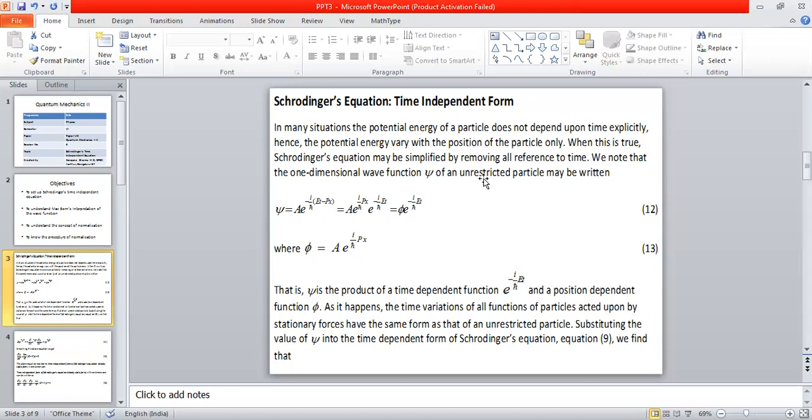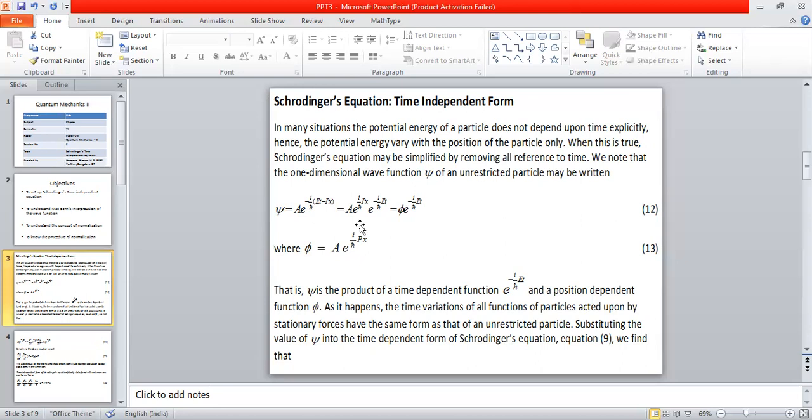If the potential energy function of a given particle or physical system is independent of time, then for an unrestricted particle, please remember, the wave function psi can in general be written as A times exponential of minus i by h cross into (Et minus px). This is the general form of the wave function we discussed in the previous session.